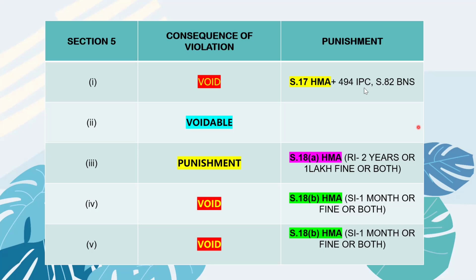Okay, it is punishable under section 18A. Here, you can see the punishment under section 18A. And if the fourth and fifth clauses are violated, it will be punishable under section 18B of the Hindu Marriage Act. Yes, correct. Okay, that's all.